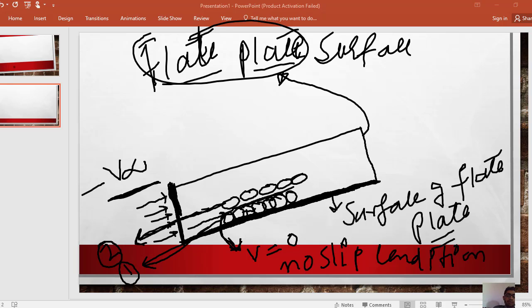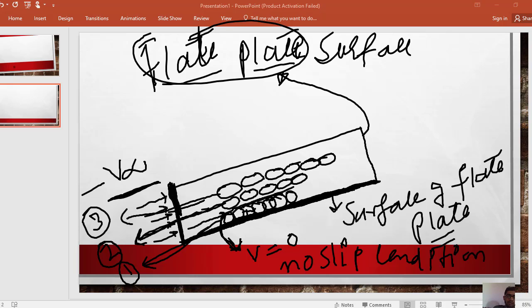Now another water layer will come, and it will form a layer on the second layer. This is called the layer number 3.